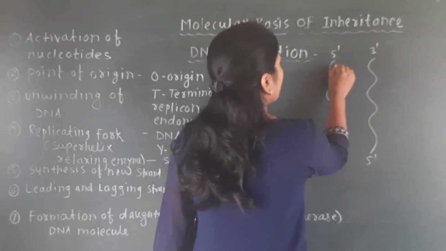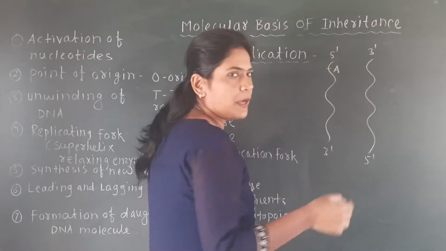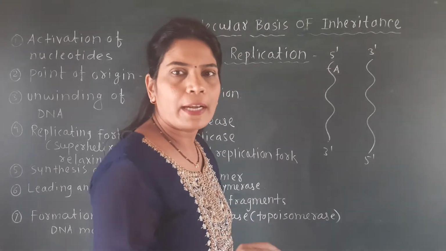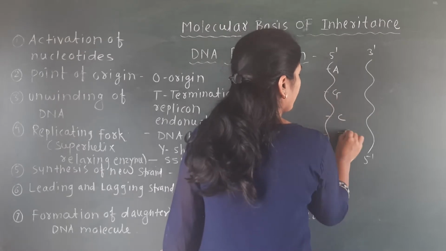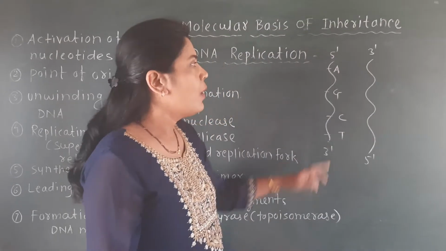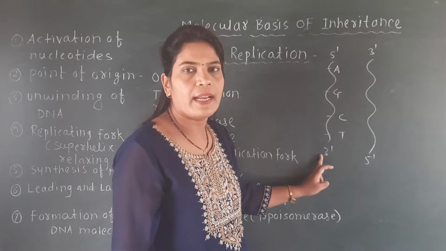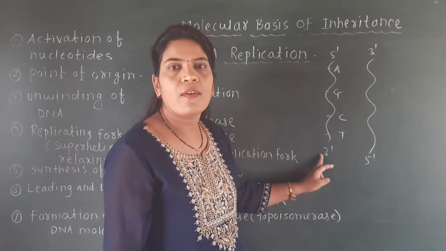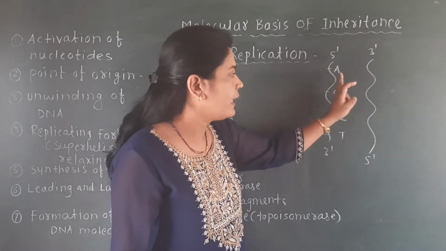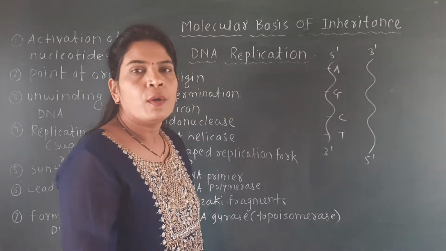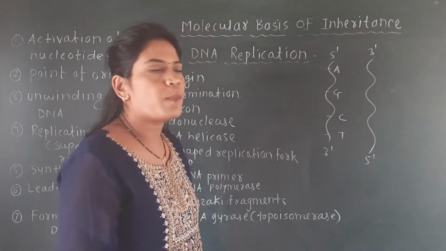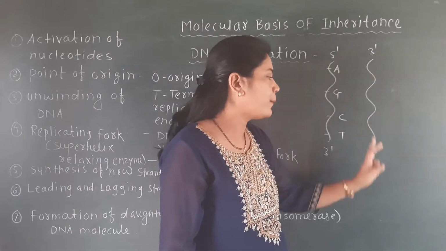In this strand, the bases which are present, which we call nitrogen bases, are adenine, guanine, cytosine or thymine. From the 5 prime to 3 prime end of the single DNA strand, adenine, guanine, cytosine and thymine bases are present. For this, the complementary bases present on the 3 prime to 5 prime strand are as follows.